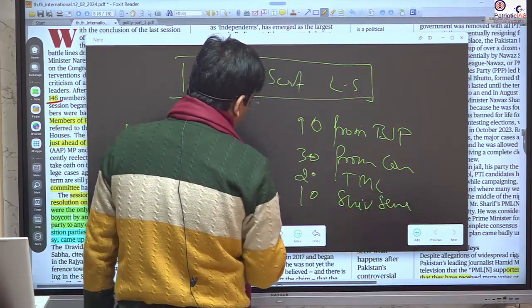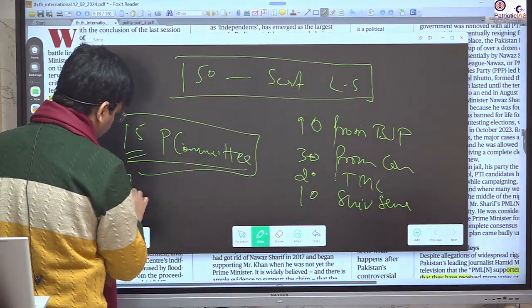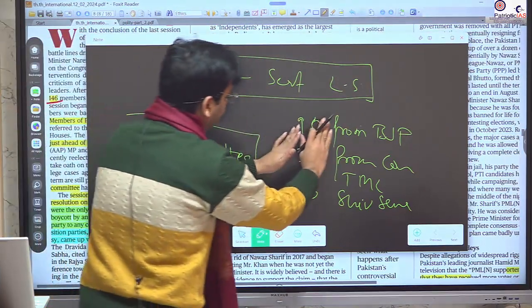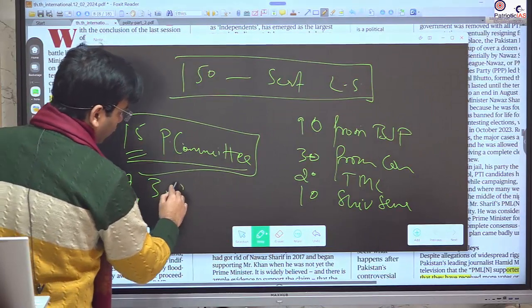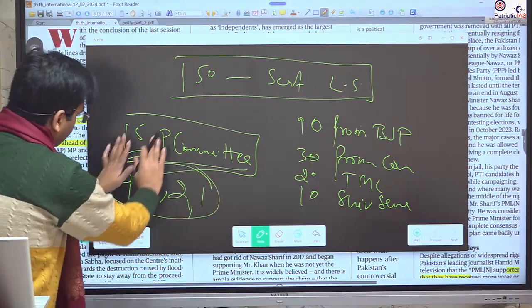If this committee has to be constituted, 9 will be from the BJP, because out of 150, 15, so 90 means 9, 3 from the Congress, 2 from the TMC and 1 from the Shiv Sena. This will be the composition.